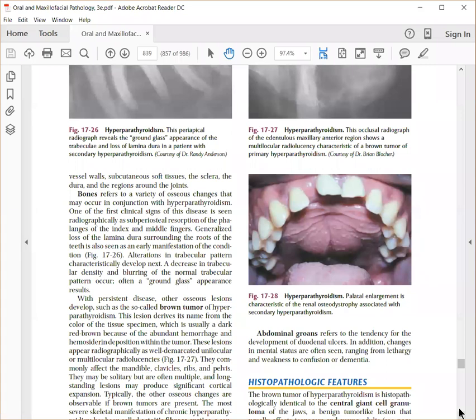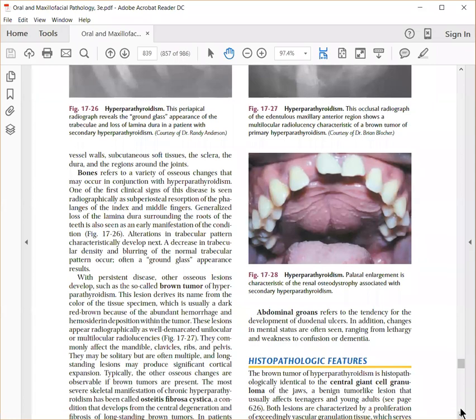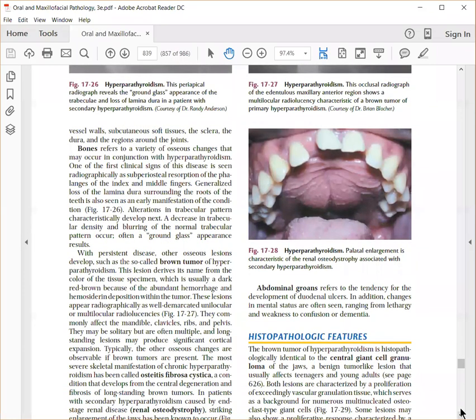So in hyperparathyroidism, three words are there: stones, bones, groans. Groans means because of pain in the abdomen due to ulcers in the mucosa of the gastric or even the intestinal system, you get severe abdominal pain, and the patient will groan. The patient can have defective lesions in the bone, and can also show stone formation. Okay, that is what's called stones, bones, and groans.